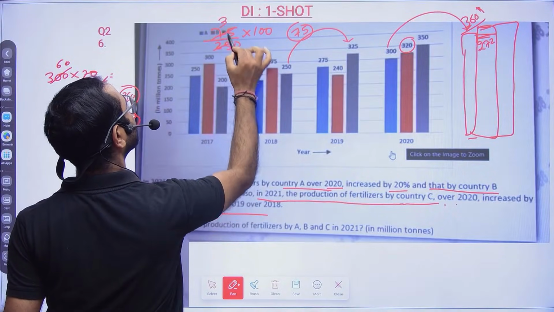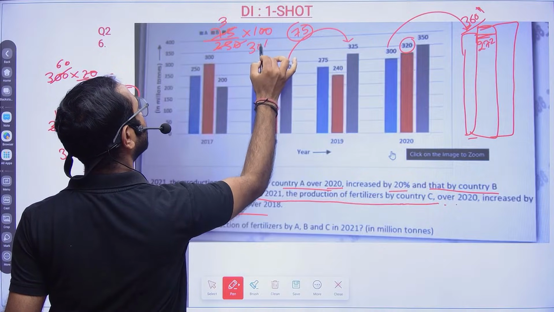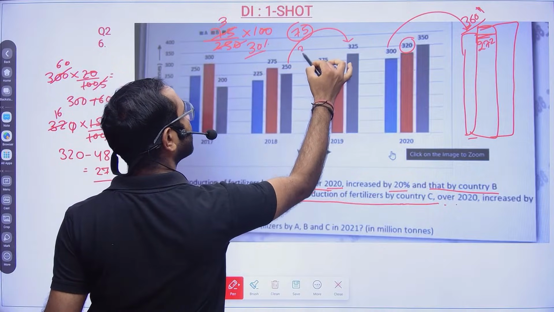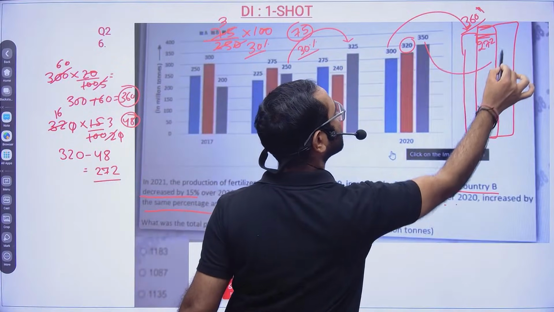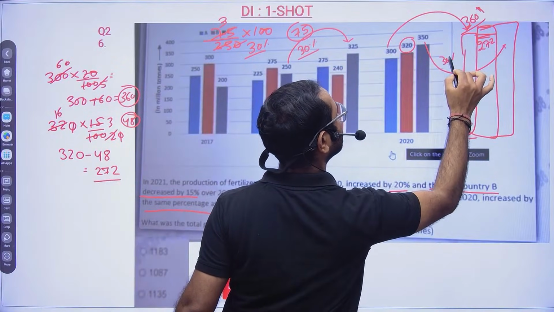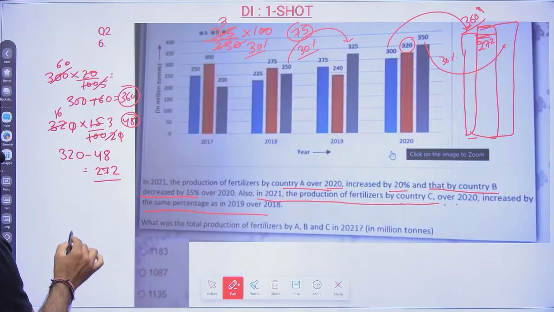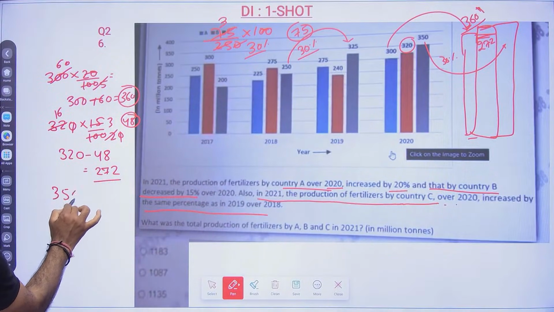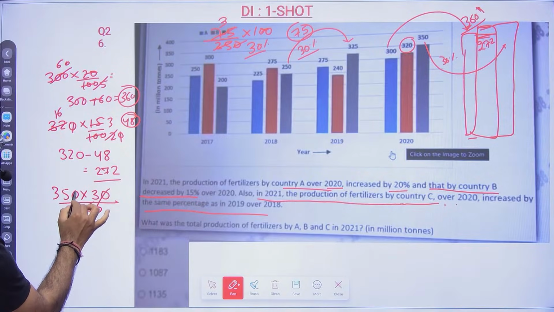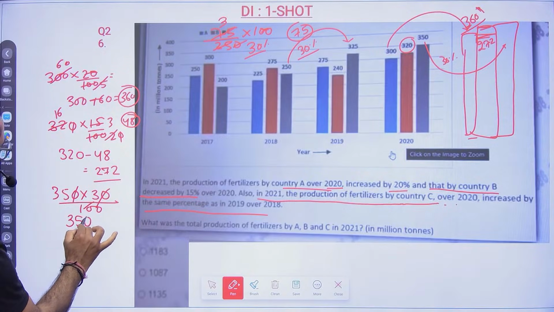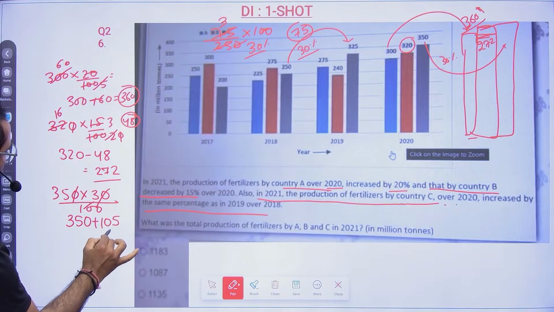It is nothing but 30% increment. So here also we need this 30% increment. So 30% of 350 is 105. So 350 plus 105 is 455.